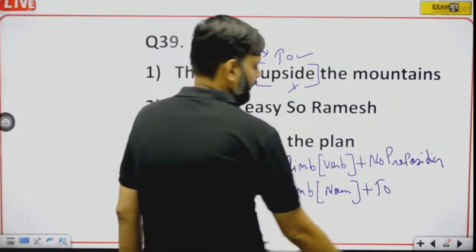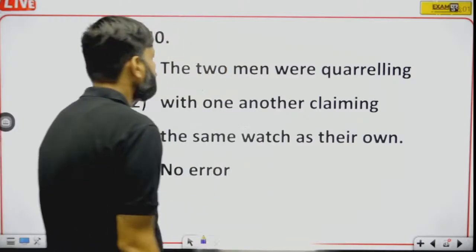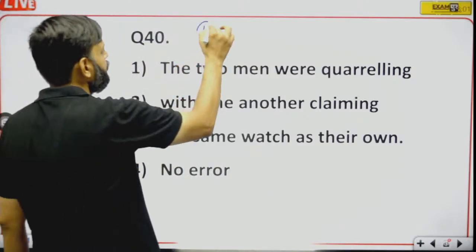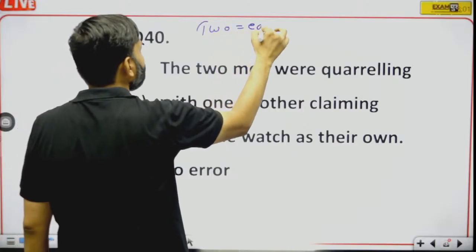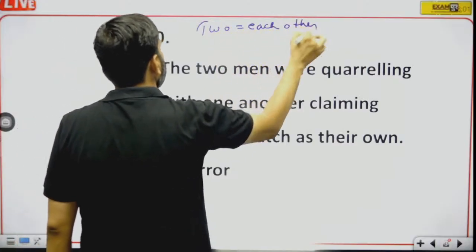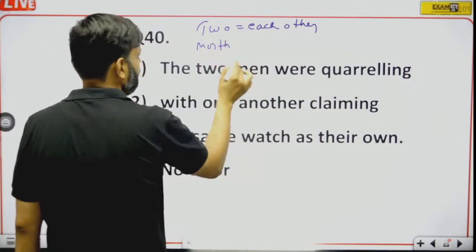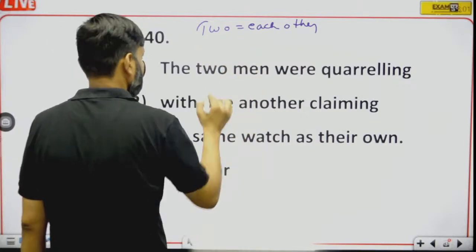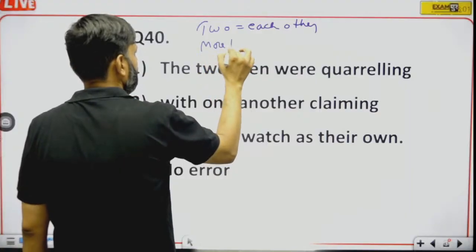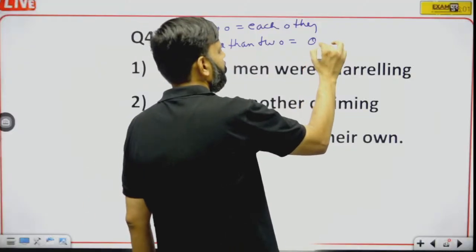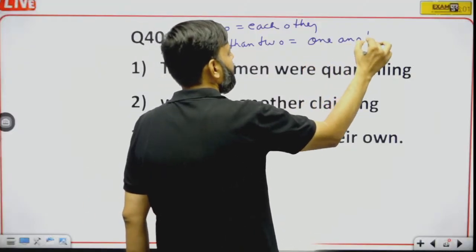Okay. The next one. The two men were quarreling with one another. See, with two, we use each other, and more than two is followed by one another.